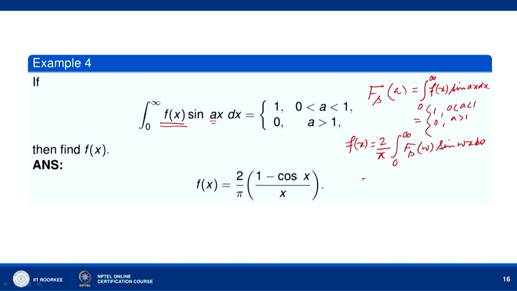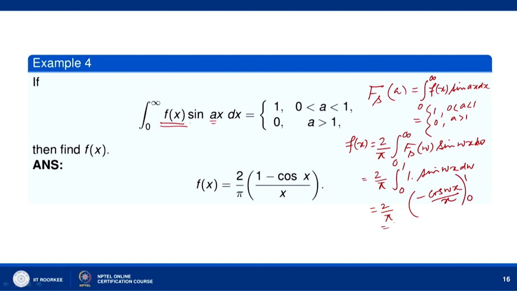So this is equal to 2 over pi, and over the interval 0 to 1 it is 1, otherwise 0. So the integral from 0 to 1, F_s(omega) is 1, times sin(omega x) d omega. So this is 2 over pi times minus cos(omega x) over x, because we are integrating with respect to omega, from 0 to 1.